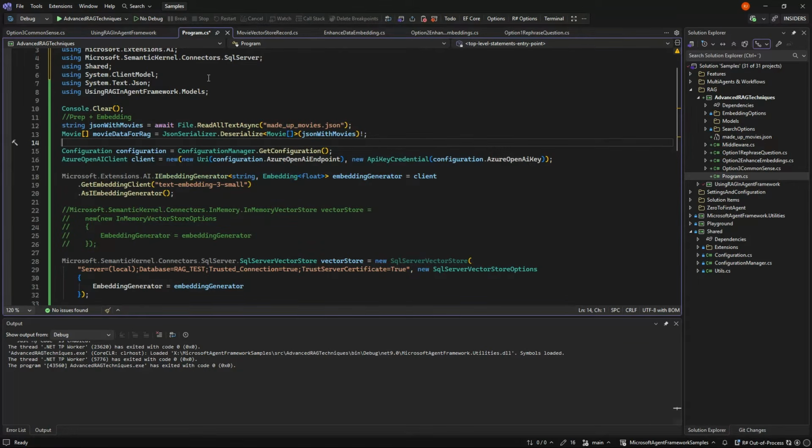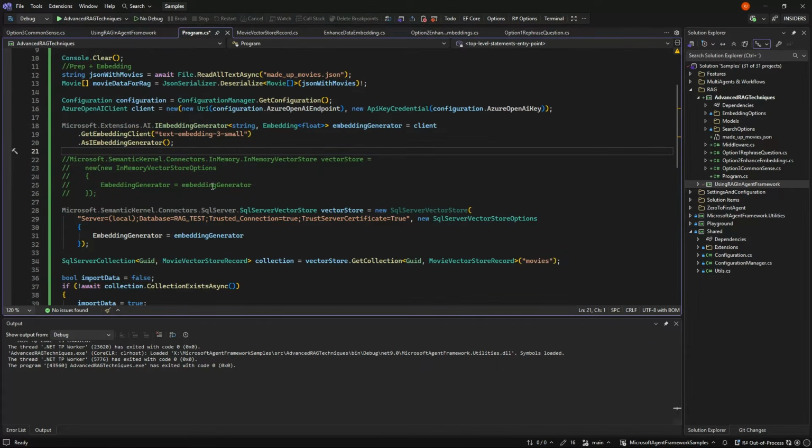First up, I will quickly go through what I have done in this advanced RAG techniques project compared to the original one in the first video. What I've done is I'm still using exactly the same data. I just have a copy of it here. And I'm still using embeddings. I've taken away the preload stuff and so on.